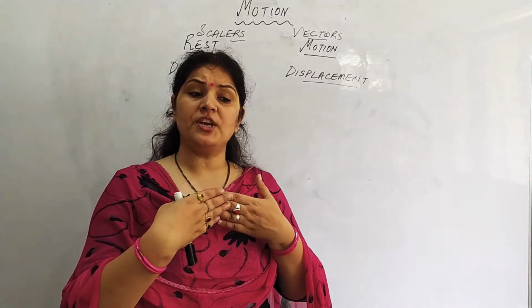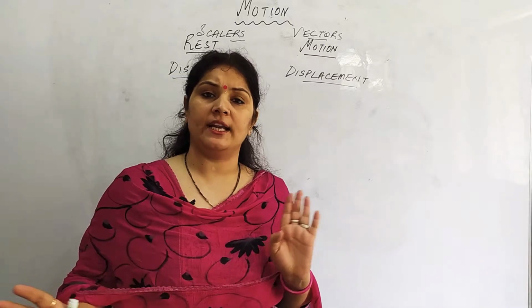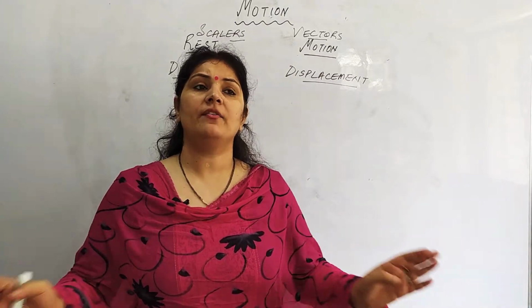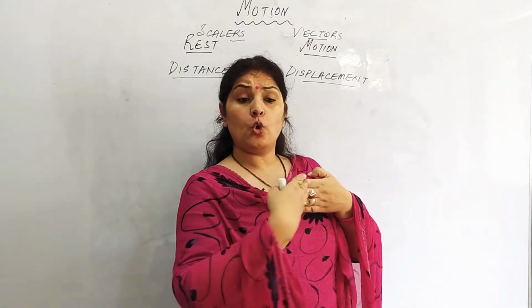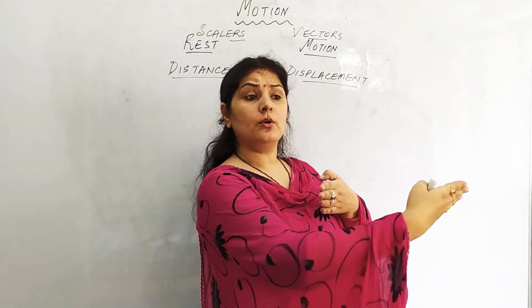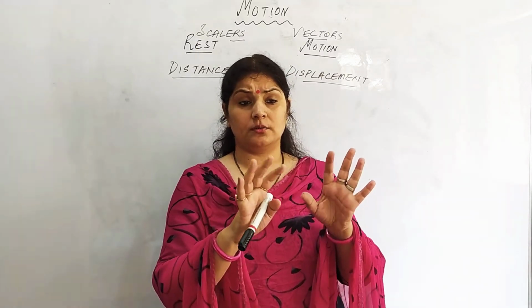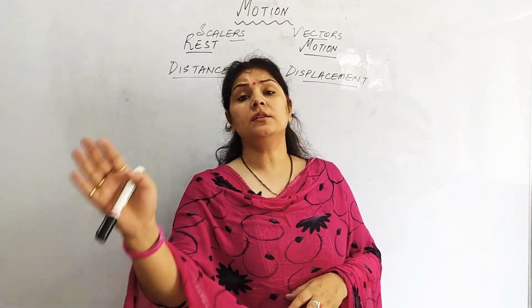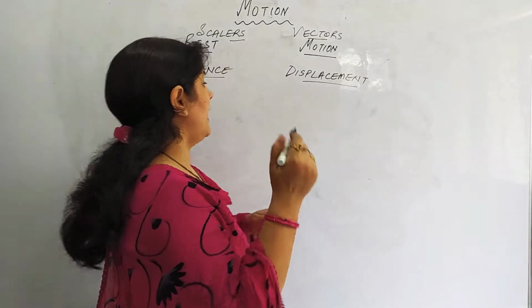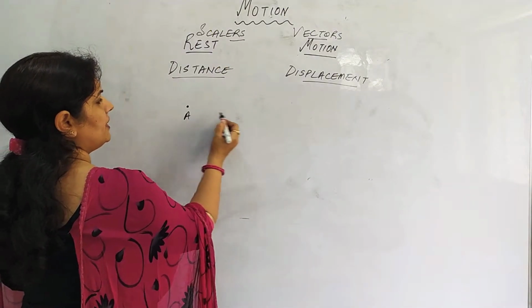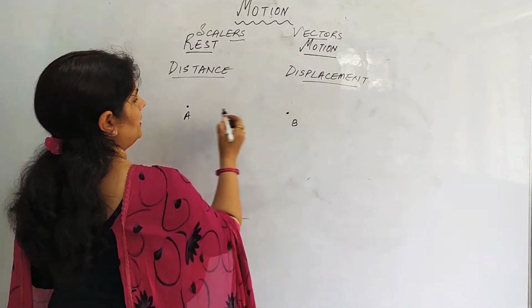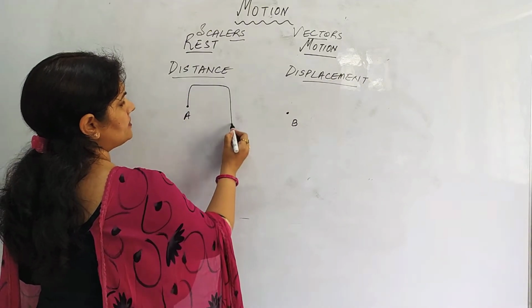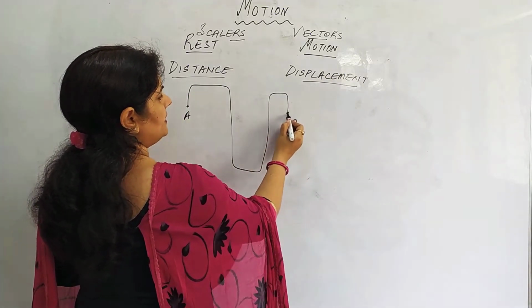So whenever the object is moving in any direction, we are not talking about direction, whenever the object covers some length, any object at a particular instant of time is covering some path length, right? Say an object is moving from position A to position B via this way and reached B.